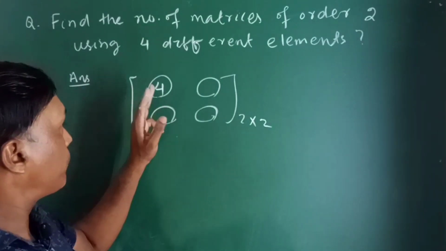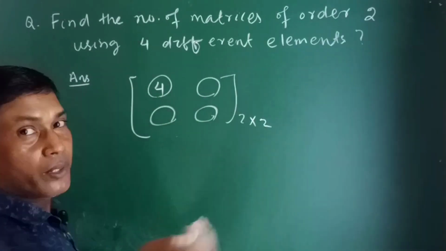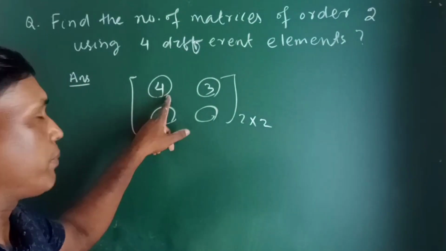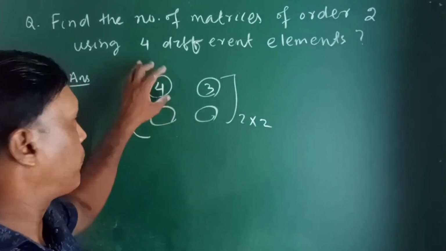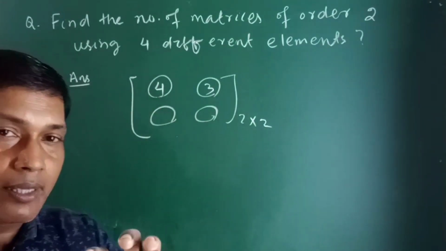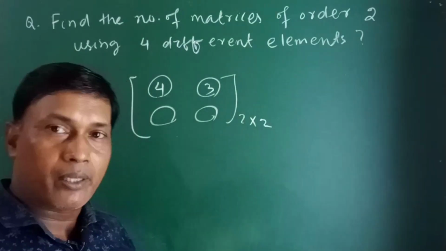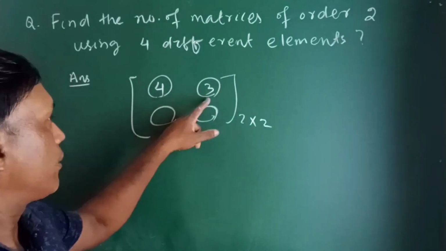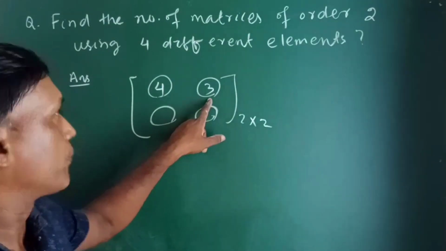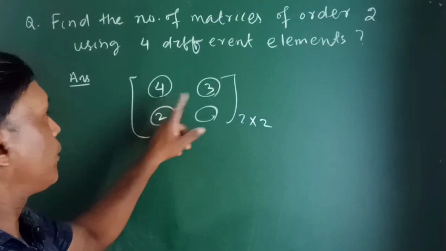After putting one element in this place, you have 3 elements left for the next place, and then 2 elements for the next.